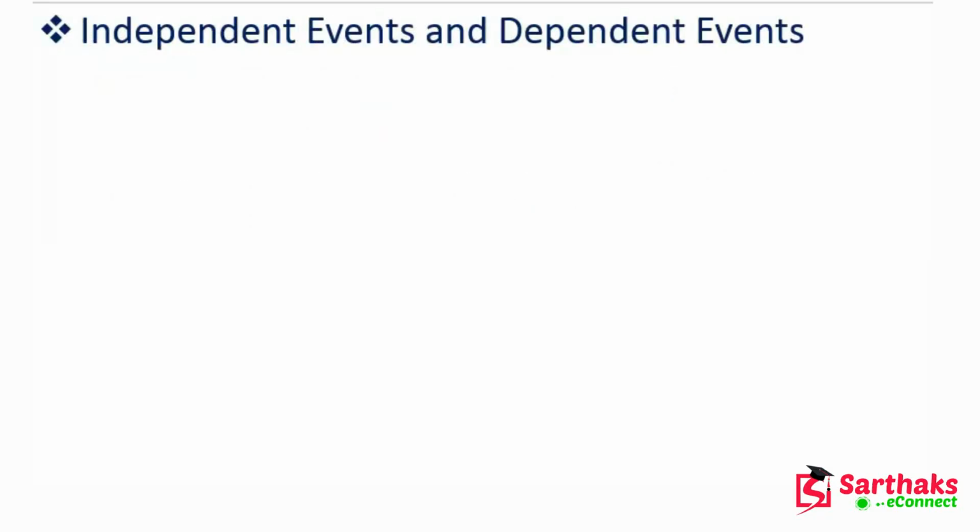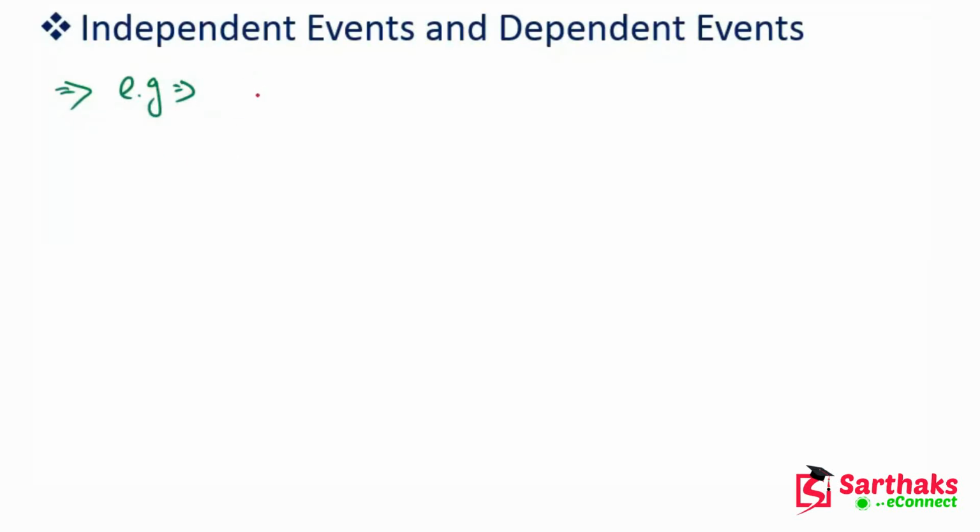So now my dear friends, independent events and dependent events. So what are these? Let's see that. If the occurrence of any event is completely unaffected by the occurrence of any other event, such events are called independent events in probability. For example, rolling a dice and flipping a coin.